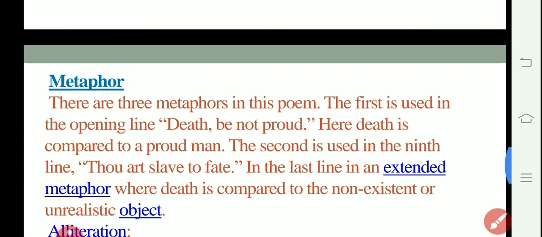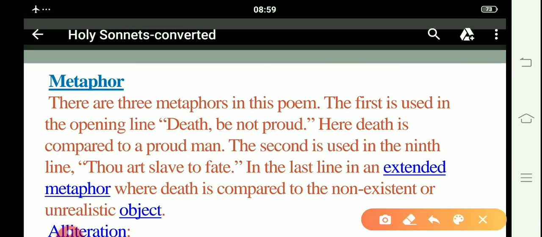Next literary device which was used by John Donne is metaphor. There are basically three metaphors in this poem. Three metaphors have been used by John Donne. The first is used in the opening line, death. Death is used as a metaphor. Death be not proud.